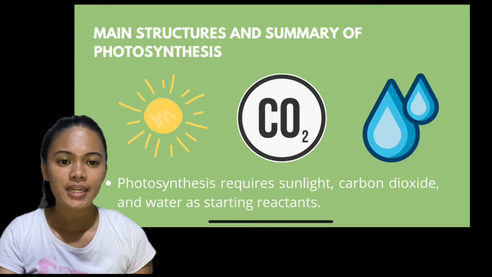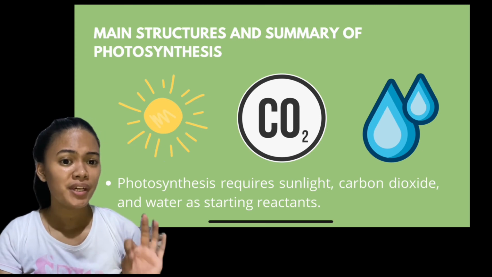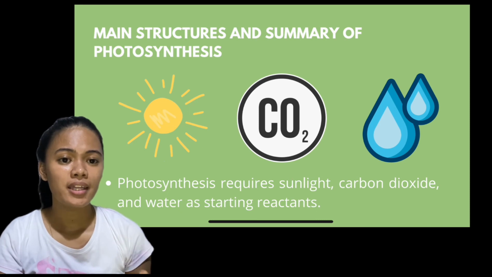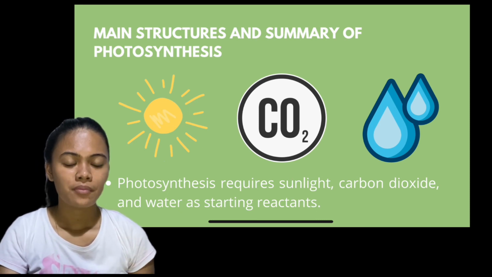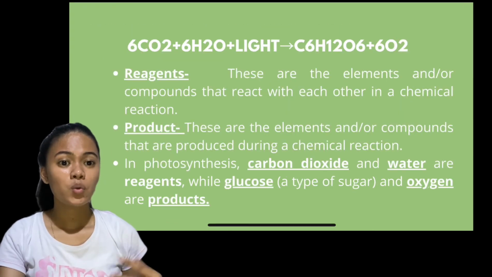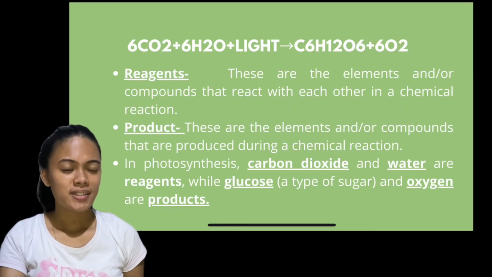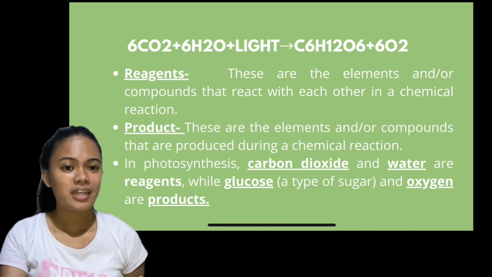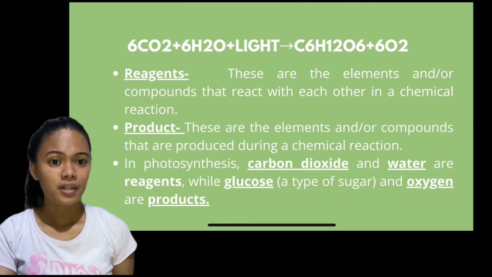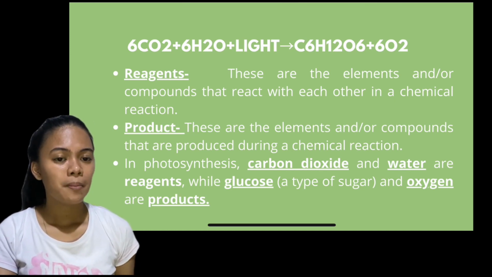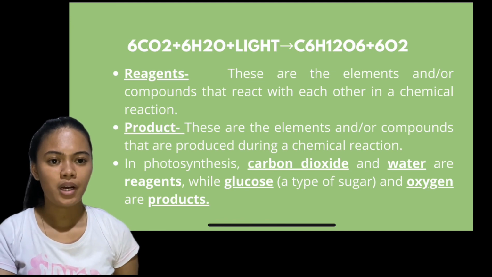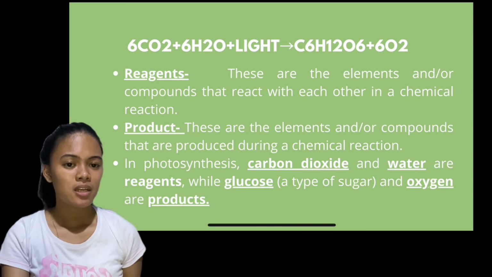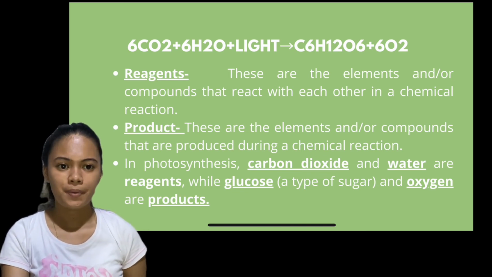Main structures and summary of photosynthesis. There are three things required for photosynthesis: sunlight, carbon dioxide, and water as the starting reactants. So what are reagents? Reagents are the elements or compounds that react to one another in a chemical reaction. Products are the elements or compounds produced during the chemical reaction. In photosynthesis, the water and carbon dioxide are the reagents, while the glucose and oxygen are the products.